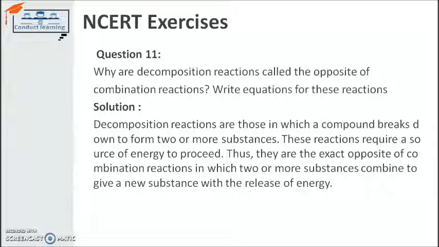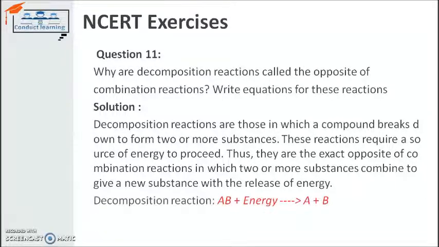So a single substance on the reactant side is decomposed into two or more substances on the product side of a chemical equation when we supply heat, light, or electricity to that substance. On the other hand, in a combination reaction, the reaction takes place with some release of energy. So we have a few examples for the same.